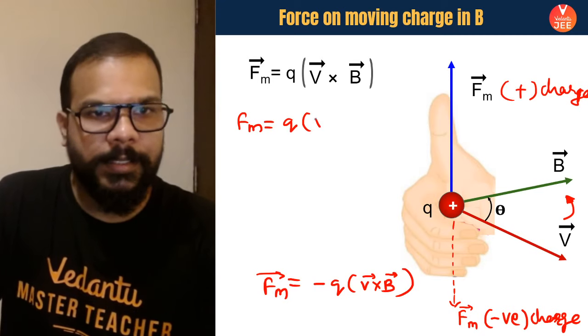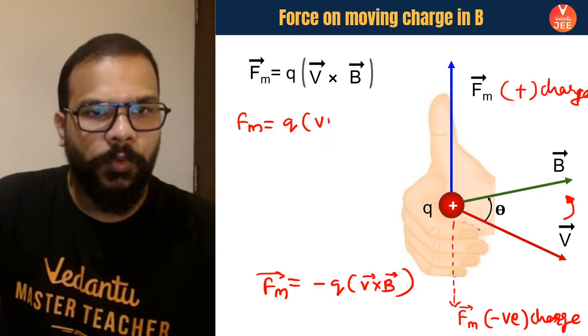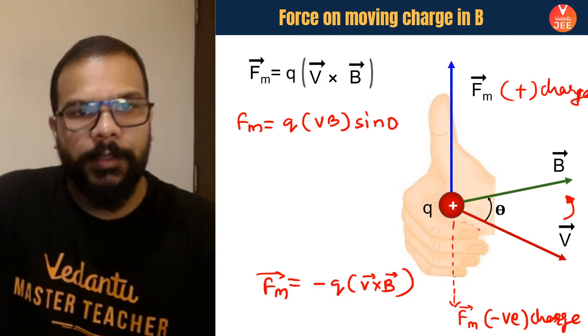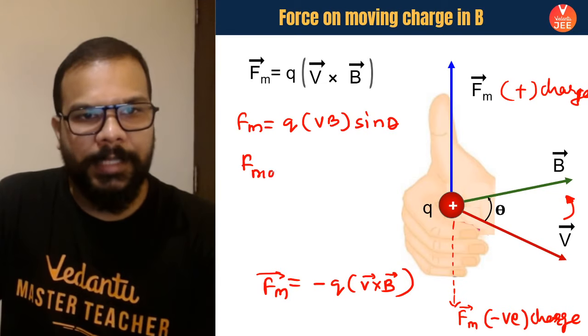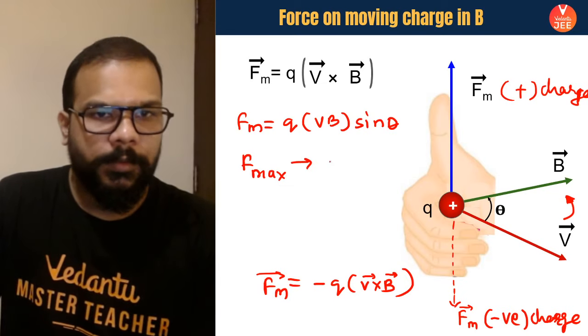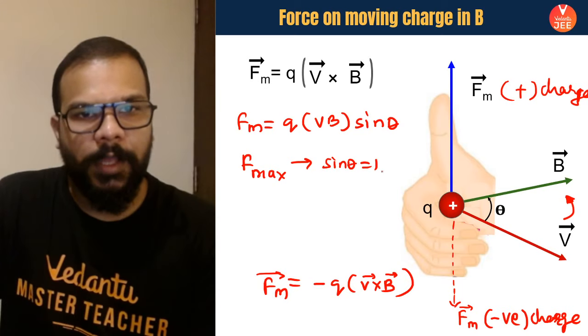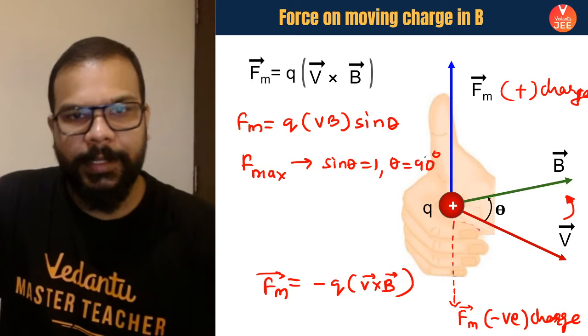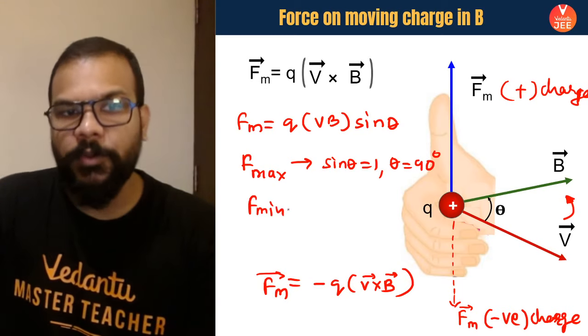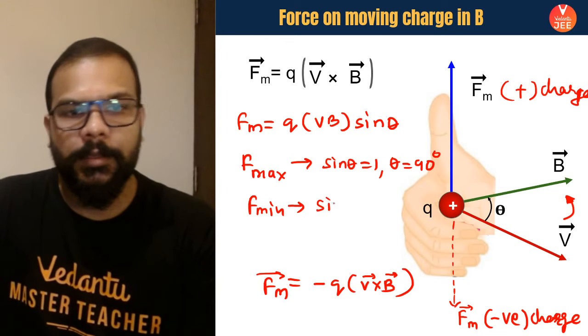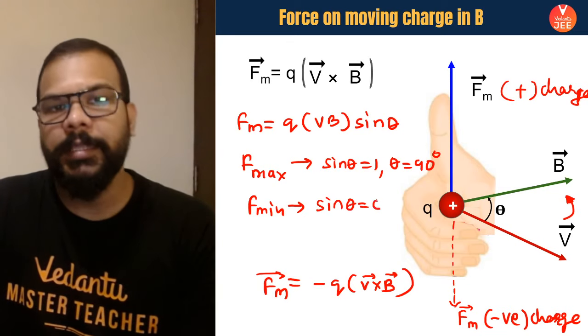Magnitude wise, F equals QVB sine theta, so F will be maximum when sine theta is 1 and theta is 90 degrees, and F will be 0 when sine theta is 0.